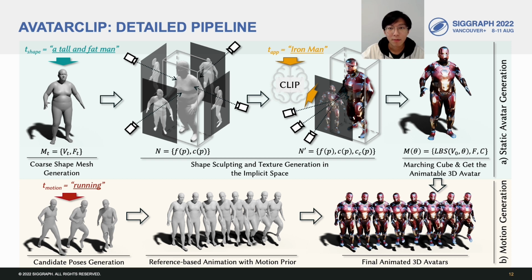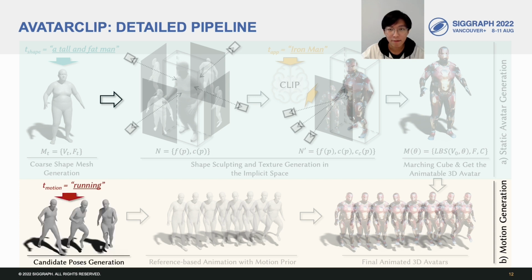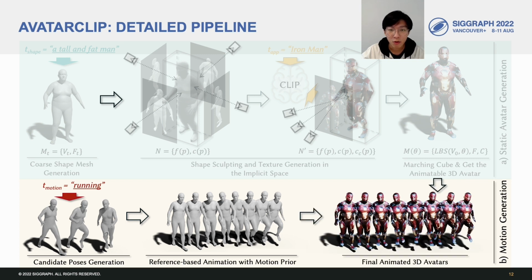Let's move on to the motion generation part. In this part, we first use the given motion description to generate several candidate poses that match the description. These candidate poses are not necessarily temporally connected. Therefore, the next step is to use these candidates as references for motion generation. Finally, the generated motions are used to drive the avatar. Now let's get into the details of this stage.